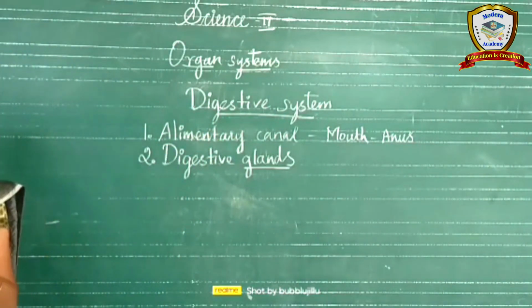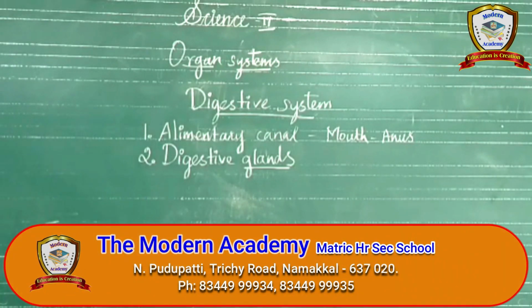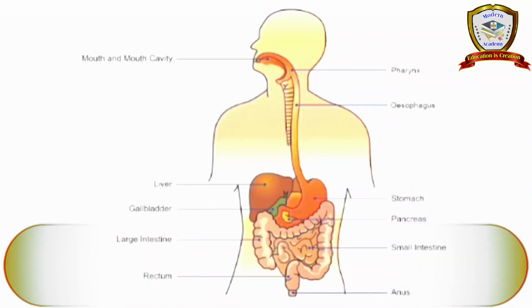Next we can see the structure of the alimentary canal. First the mouth, and the mouth cavity is the buccal cavity. Next is the pharynx. It connects to the esophagus. The esophagus is a food pipe. Then it connects to the stomach. The stomach is a bag-like structure. Our food is stored in the stomach only. Digestion also takes place here. Then the small intestine, large intestine, rectum and anus. This is the alimentary canal.